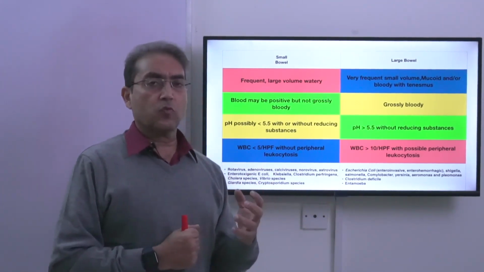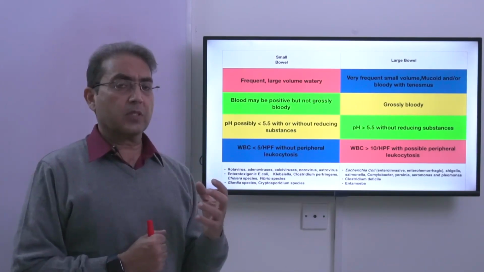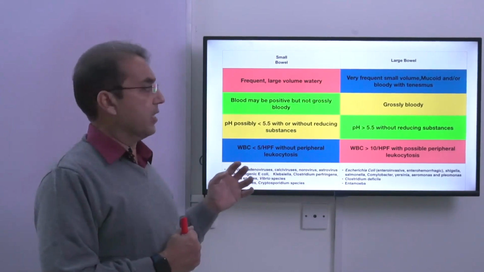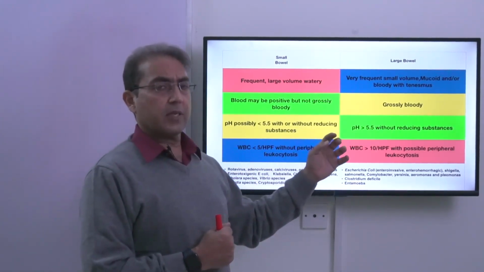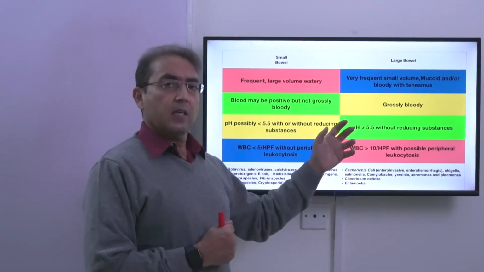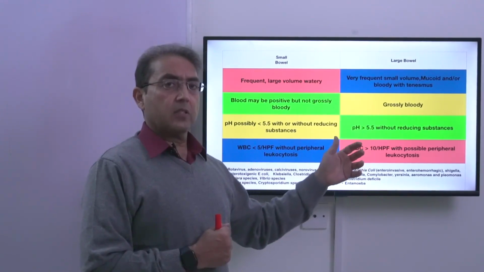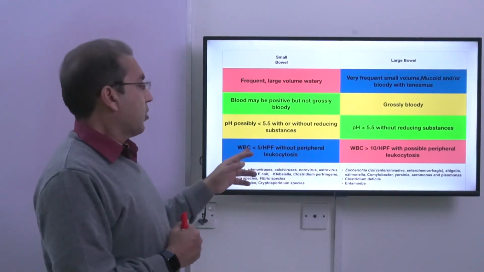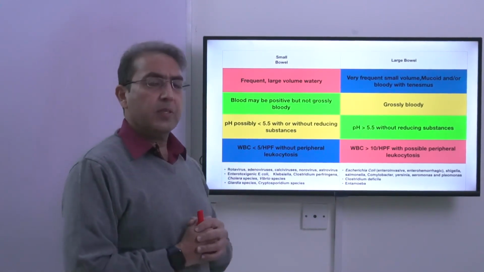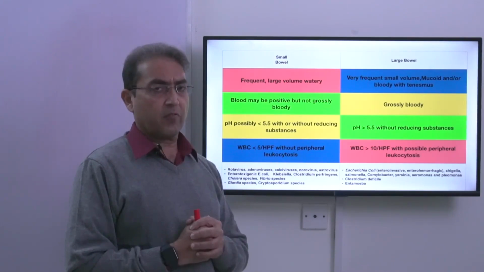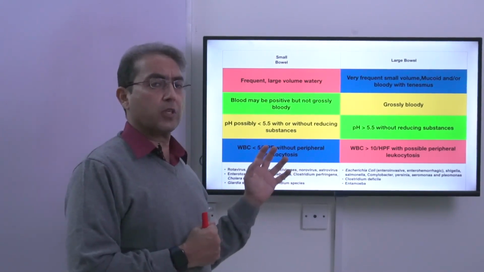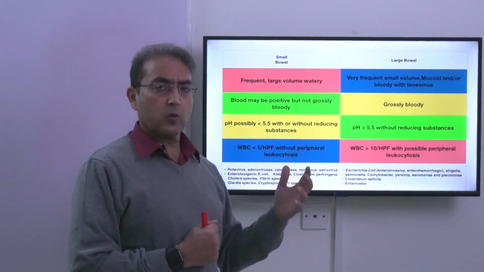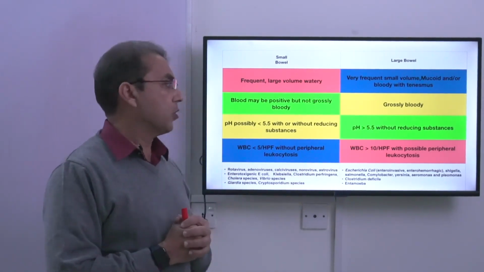So if we test the stool for reducing substances and they are present, this is small gut diarrhea. If they are absent, this could be large gut diarrhea or this could be small gut diarrhea. Large gut diarrheas have higher pH, small gut diarrheas have lower pH. Then in small gut diarrhea, WBCs are less than 5 per high power field, and there is usually no peripheral leukocytosis. The peripheral leukocytosis in the blood is usually normal.